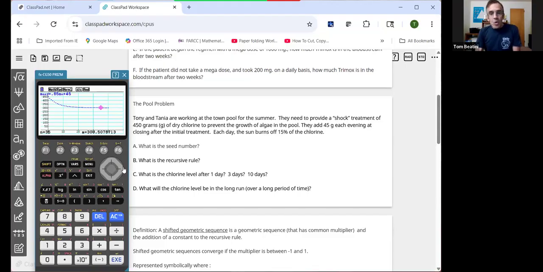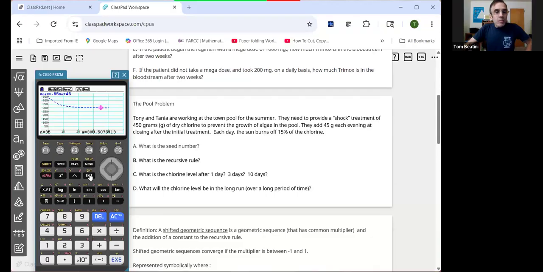Meaning if you put in too much chlorine, you can burn people. If you don't put in enough chlorine, you're not going to kill the algae. Just like with a drug situation. You have to reach a therapeutic level for certain drugs for them to be effective. Otherwise, you might have people overdosing, and if they underdose, there might become a medical issue. So what we are talking about here is we had it.